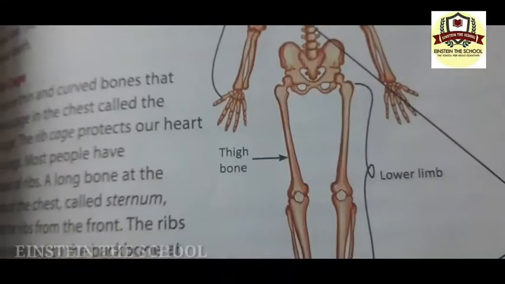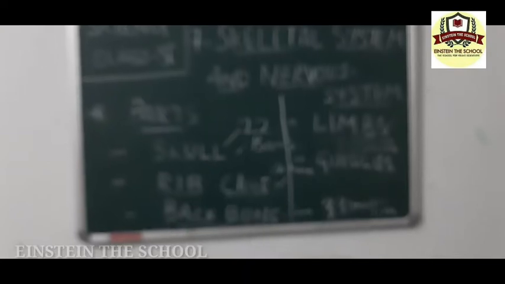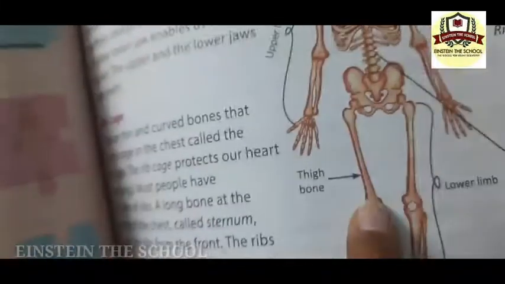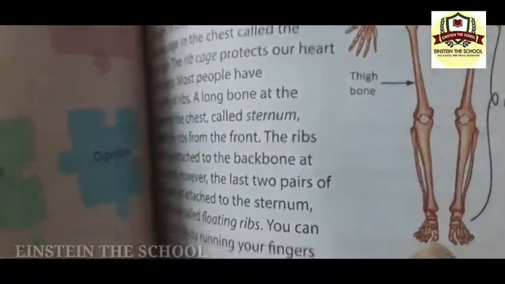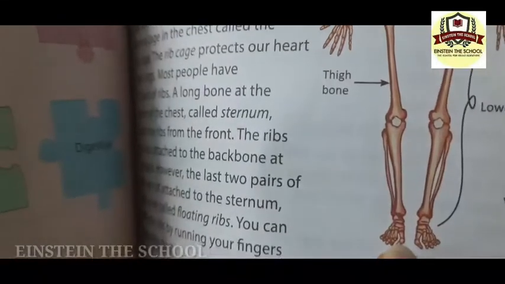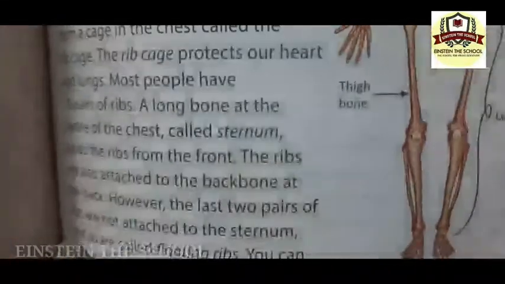The upper leg is made up of femur, and this is a single bone, and also it is the longest bone in the human body. The lower leg is made up of two bones that join the femur at the knee. Again, simple thing. The lower leg is made up of two bones joined at the knee, and the foot is made up of smaller bones, which is attached to the lower leg.